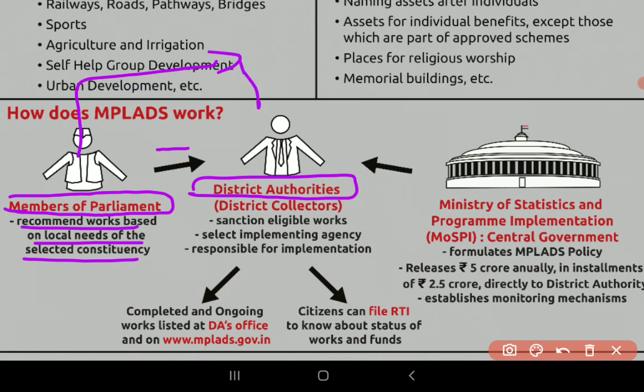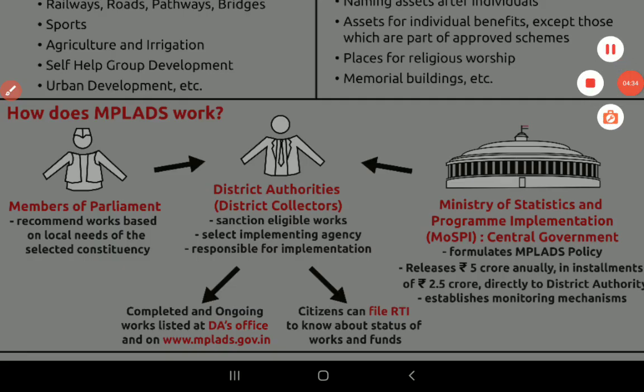He will recommend to the district authorities, basically the district magistrates or collectors. They will sanction the eligible work, and they also select the implementing agency. This is important. Which institution, or suppose a contract is to be given, to whom it should be given, will be decided by the district authorities. So they are responsible for the implementation. MPs can only recommend, and the implementation part is with the district authorities.